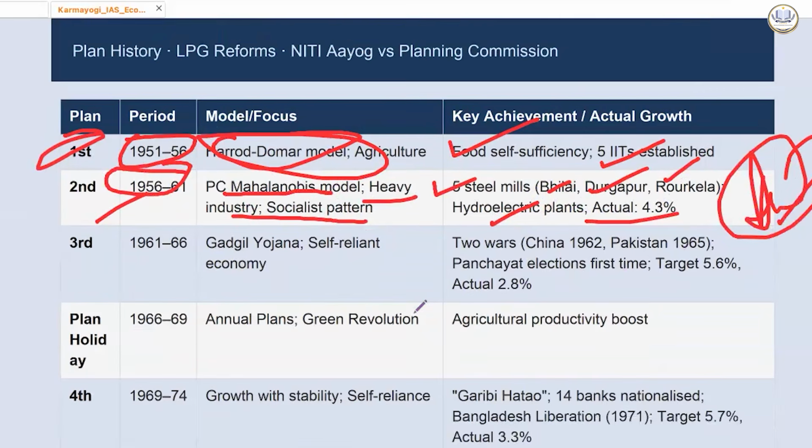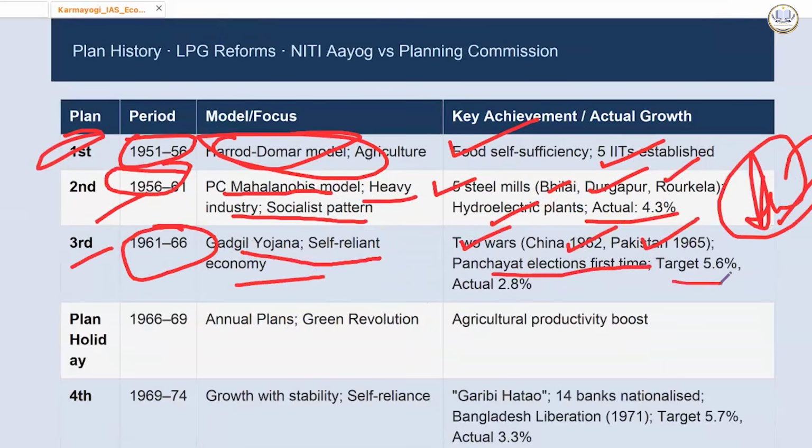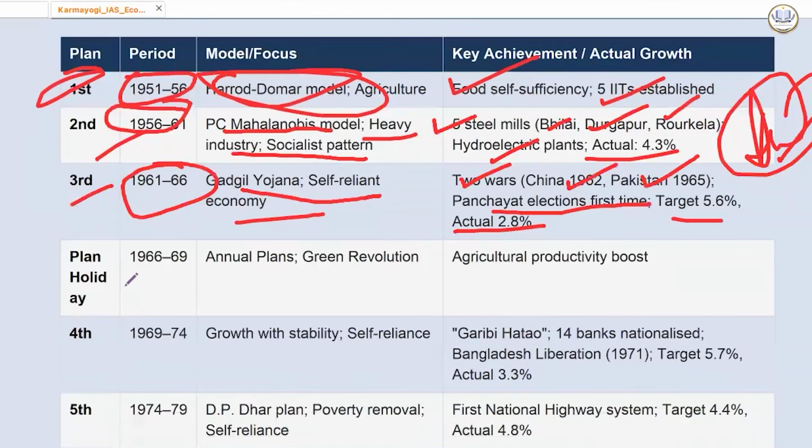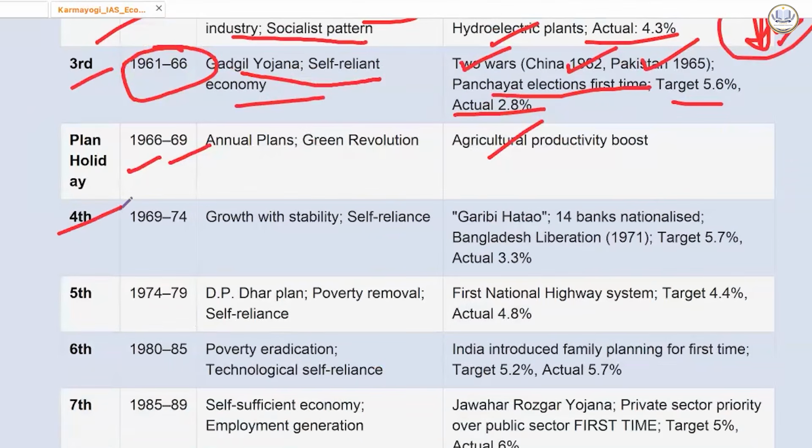This was under the first Prime Minister of India, Pandit Jawaharlal Nehru. Third, 1961 to 66, Gadgil Yojana, self-reliant economy. 2 wars had happened, China 1962, Pakistan 1965. Panchayat elections for the first time, target 5.6%, actual was 2.8%. Then plan holiday, 66 to 69. Annual plans, focus was on the green revolution. Agriculture productivity was boosted.